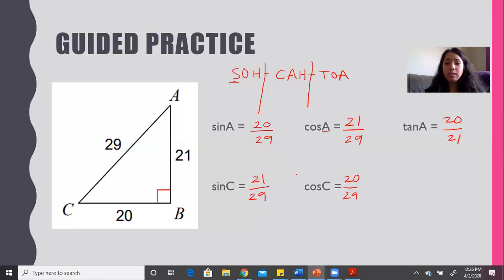And last but not least, it wants us to find the tangent of C. So for tangent of C, that would be, again, opposite and adjacent, touching it. So hopefully this is kind of familiar from our last session in person.